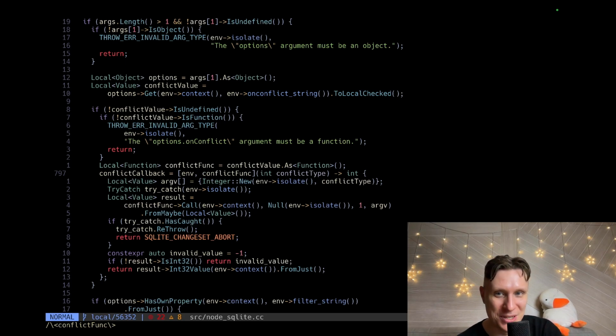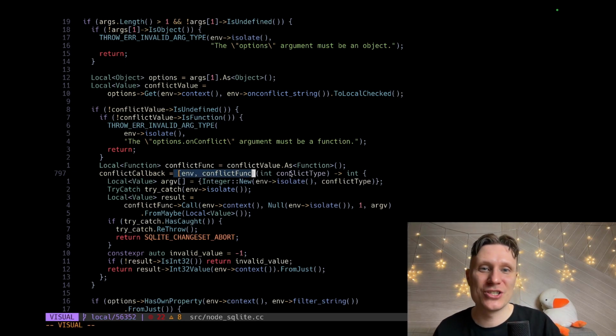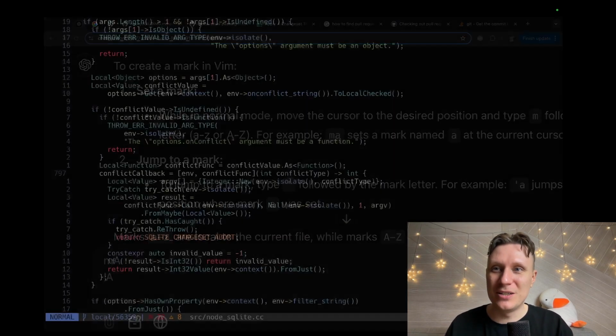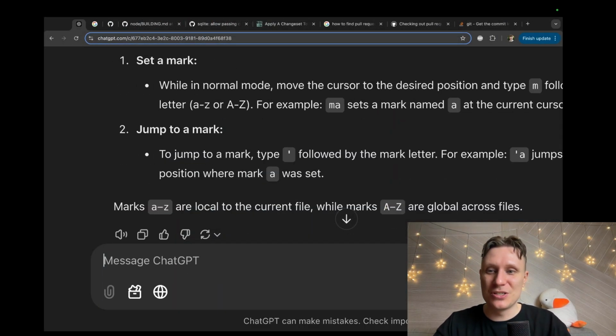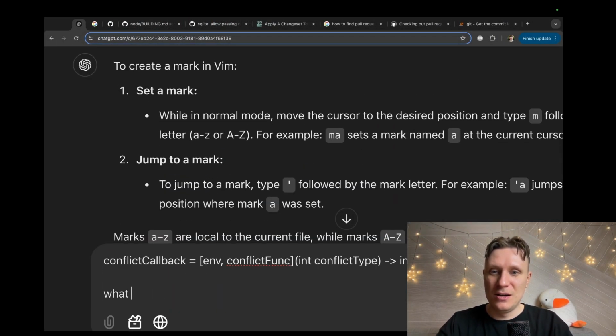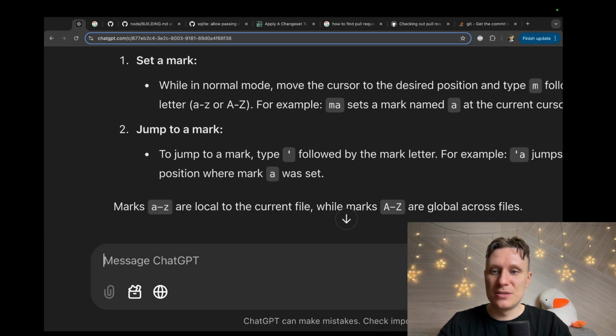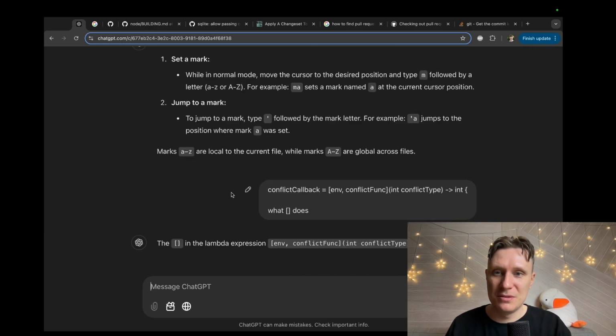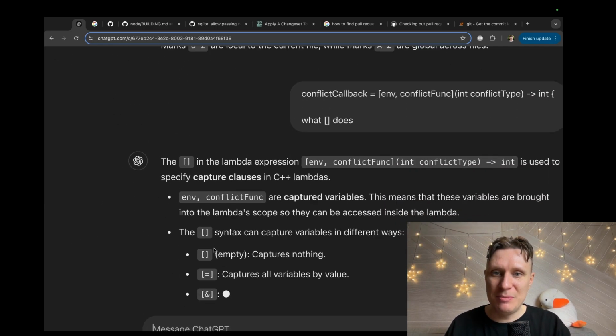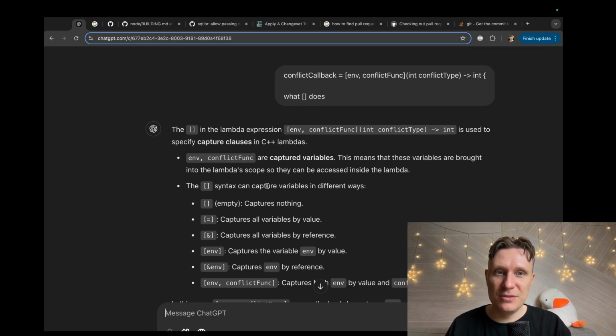And we create a lambda. And we put environment and conflict function in the lambda. I believe this is lambda syntax. By the way, let's check what this C++ syntax does. Actually, I forgot. I haven't written C++ in ages. I think it's a lambda. Yeah, in the lambda expression, env is used to specify the capture clause.